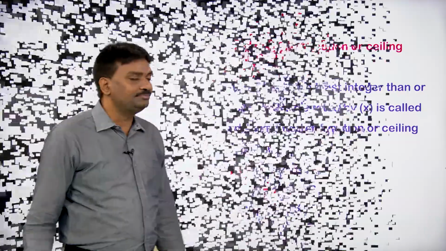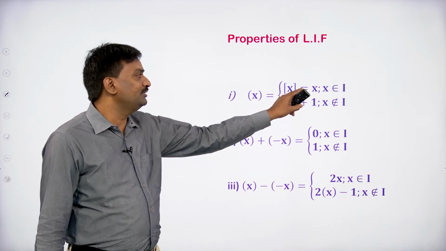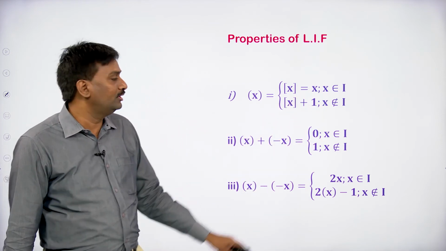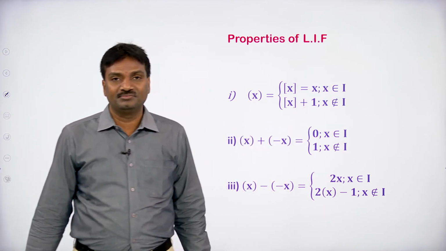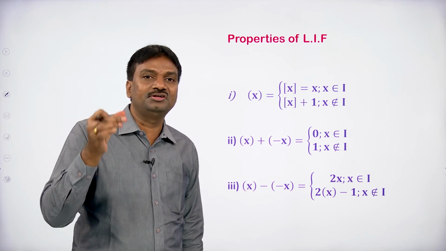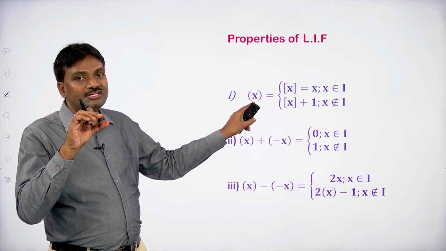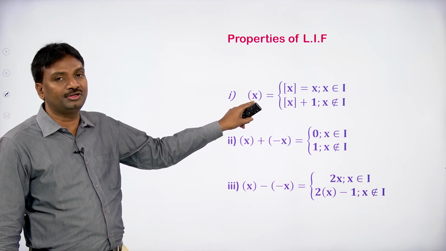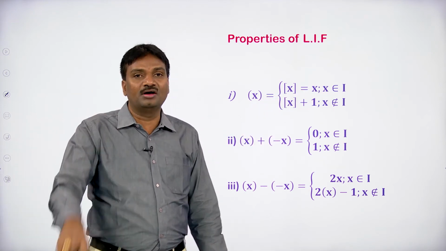Now let us discuss the properties of the least integer function. The first one: least integral part of x equals step x equals x if x is an integer, and step x plus 1 if x is not an integer. Here I is nothing but the set of integers, which is denoted by capital Z or I. For example, if you take x equal to 3, the least integral part of 3 is 3, and step 3 is also 3, since x belongs to I.